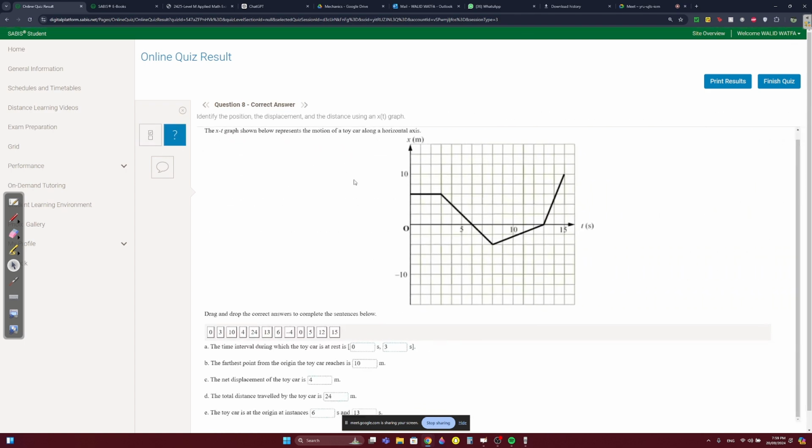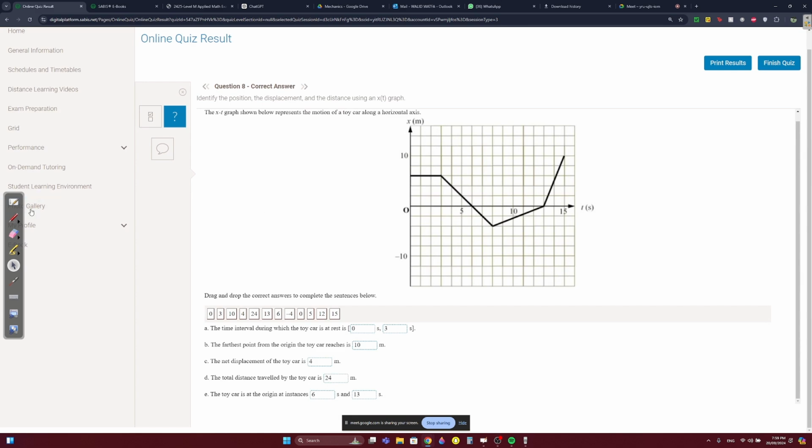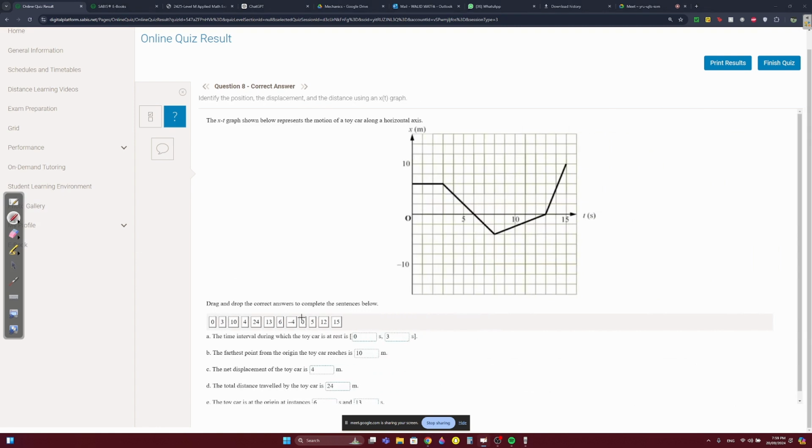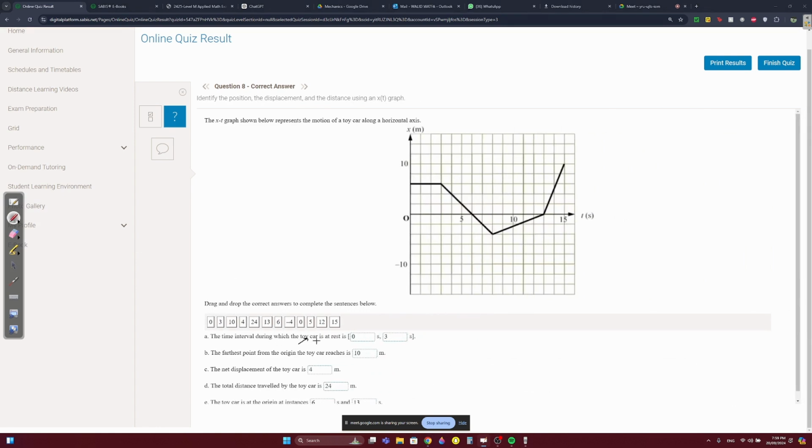Okay, question 8. Did I skip a question? No, I didn't. What's the time interval at which the toy car is at rest, where there is no change in position? Time interval. It didn't say the instant, it said the time interval. If it was an instant, it would be here, but we don't care about that right now. We care about here.